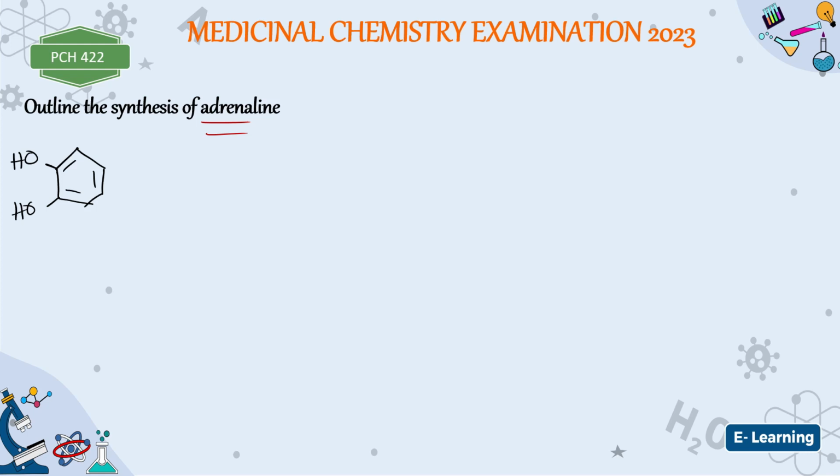After the catechol nucleus, to get the structure, what do we have? We have it added to Cl, CO, NH, and then I think Cl again. Yes, something like that. Let me confirm.